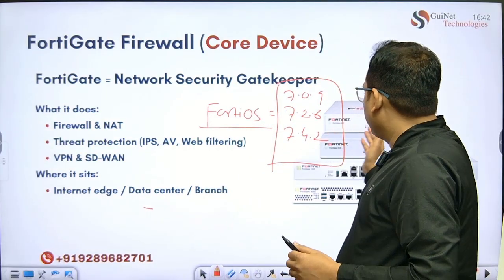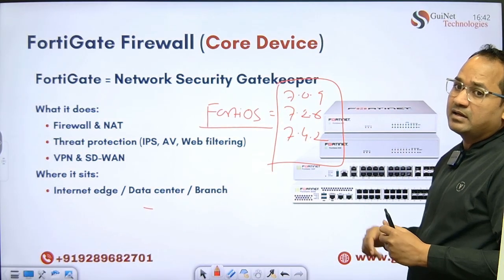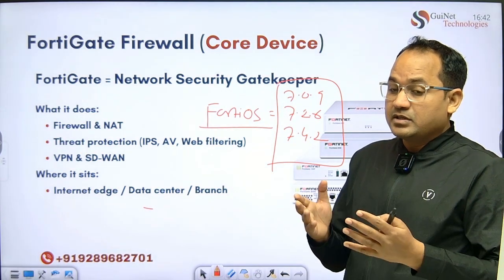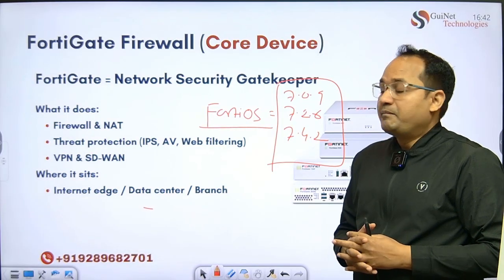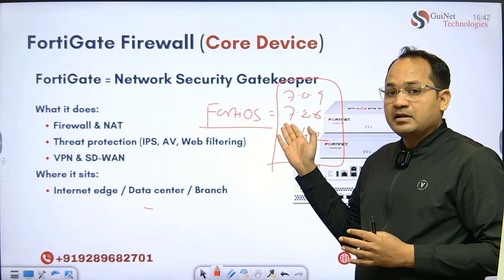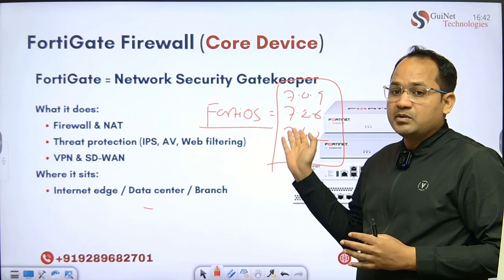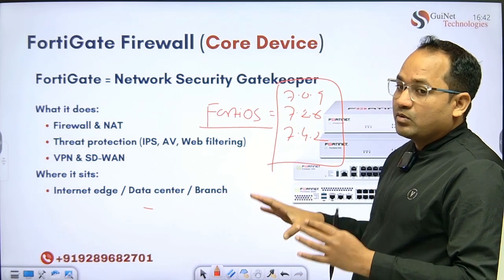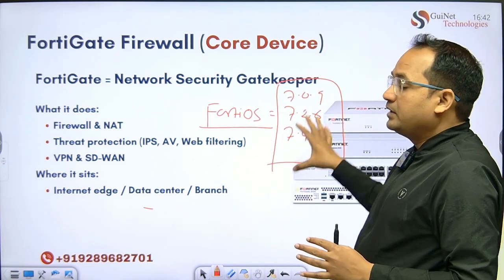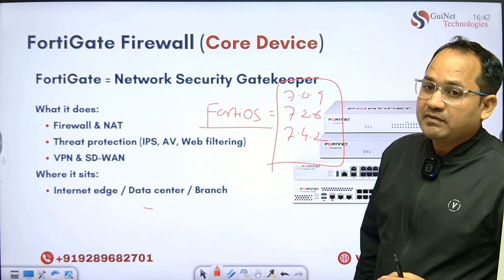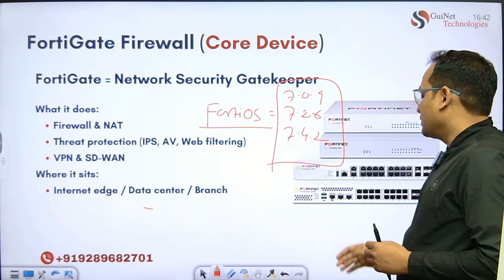If you have a physical firewall, it has the CPU, the processors, the hard disk and the RAM. The OS can directly come with the firewall. You can upgrade or downgrade as needed. But if you require this OS to be deployed in a data center, then you require the OVA files or the KVM file to deploy it in the data centers.